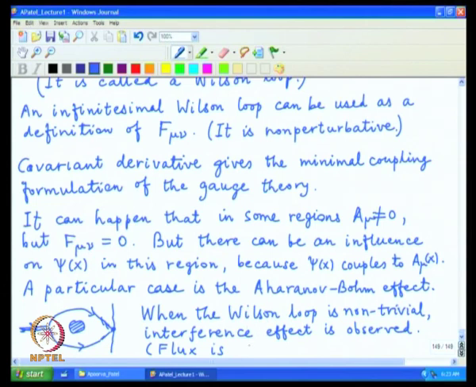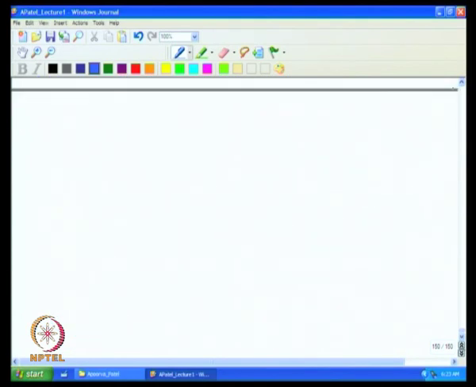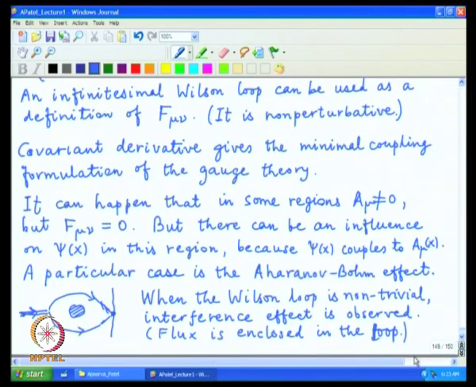If that does happen, then certainly the electromagnetic field produces a non-trivial effect, and that can be paraphrased as flux is enclosed inside the loop, and so one can observe this peculiar feature and the various concepts which we have introduced in this rather